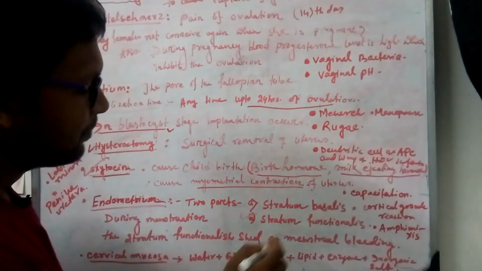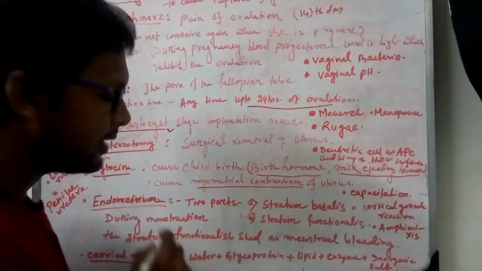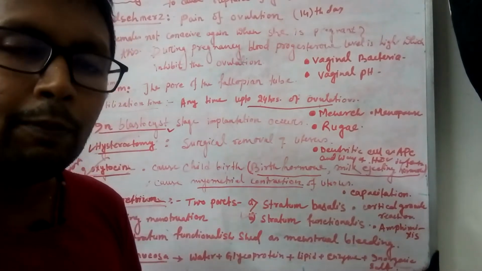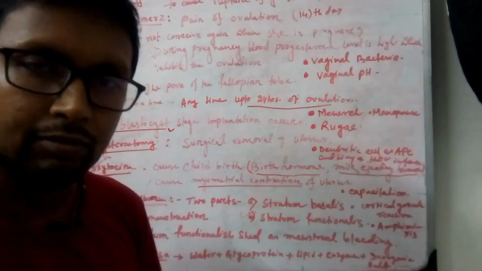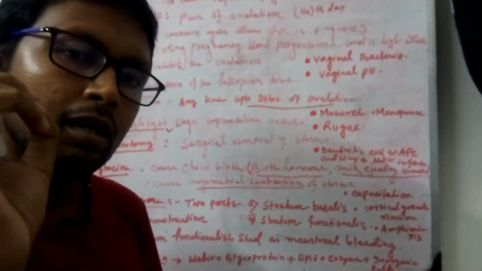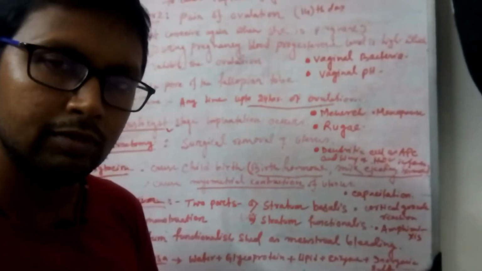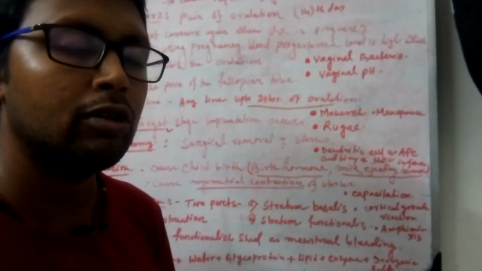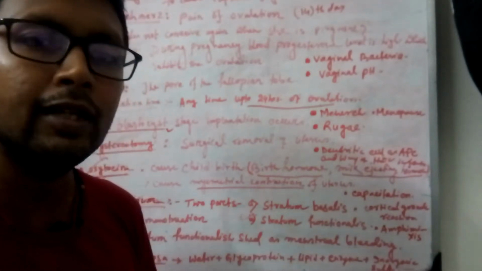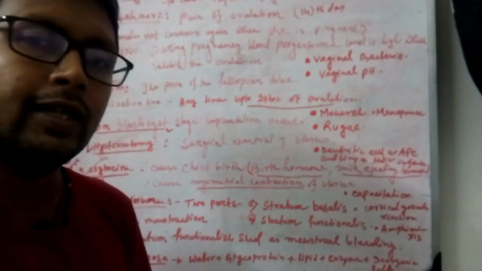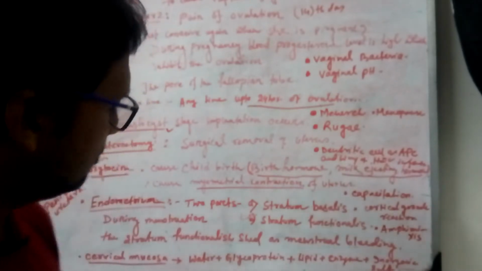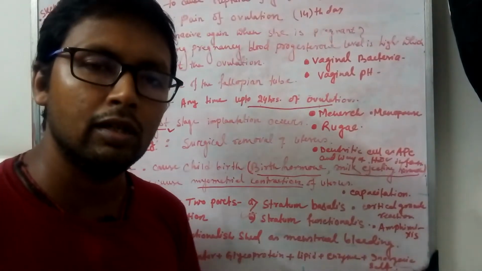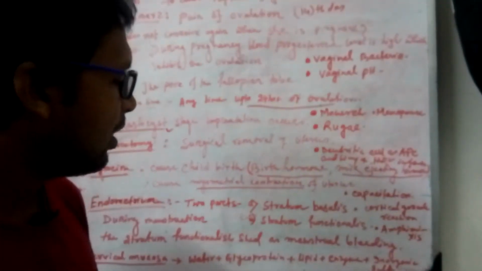The stratum functionalis also becomes thick during pregnancy. The most important thing is that in the endometrium lining, the blood vessels are in a coiled condition. In menstruation, blood clotting does not occur, but bleeding does not continue either. Bleeding automatically stops after 3, 4 or 5 days. Why?